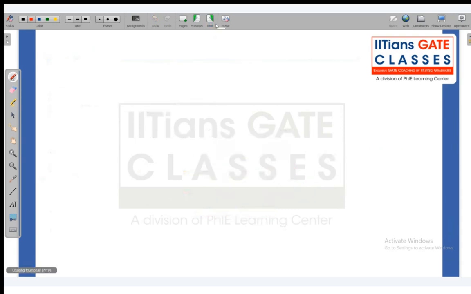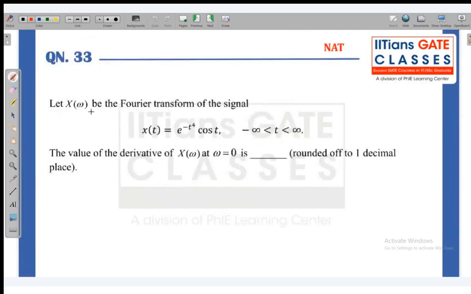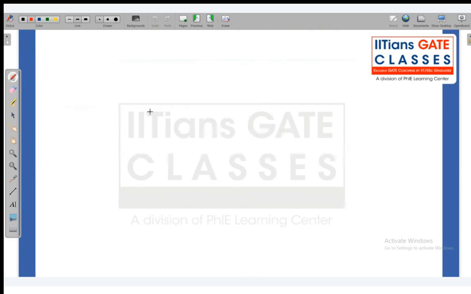Very simple question again. Now the next question: let X of omega be the Fourier transform of the signal x of t equal to e to the power minus t to the power 4 cos t, from minus infinity to infinity. We have to calculate the value of the derivative of X of omega. What is the definition of X of omega? That is the Fourier transform. X of omega is the integration from minus infinity to infinity of x of t e to the power minus j omega t dt. Now we want to calculate the derivative of X of omega at omega equal to 0.